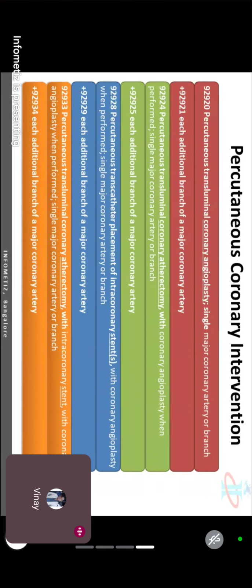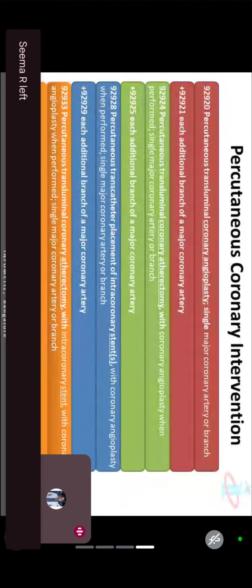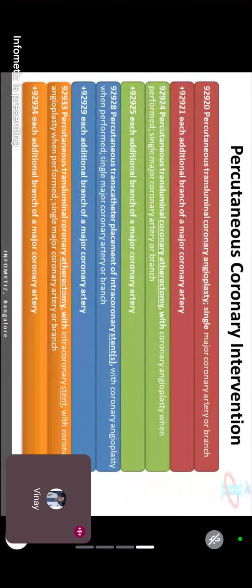Write down on top of these 8 codes, same page: add-on codes cannot be used for a major artery. Add-on codes means 21, 25, 29, 34. They can never be used for a major coronary artery. It means they are only and only for branches.